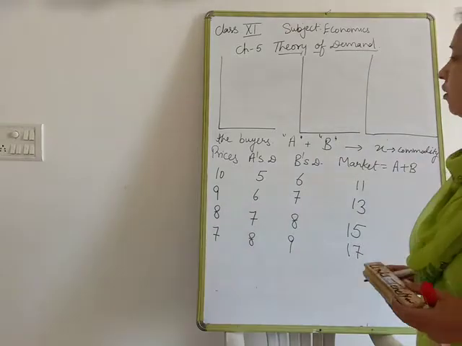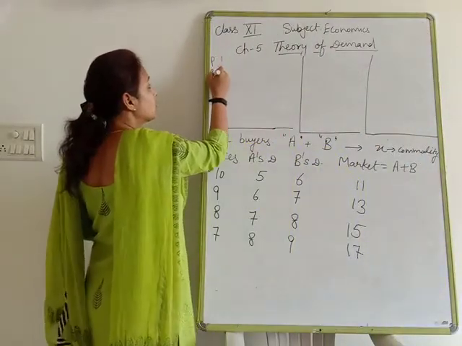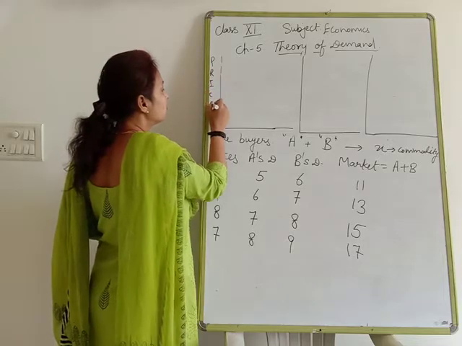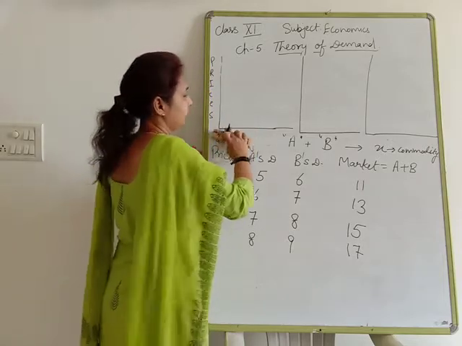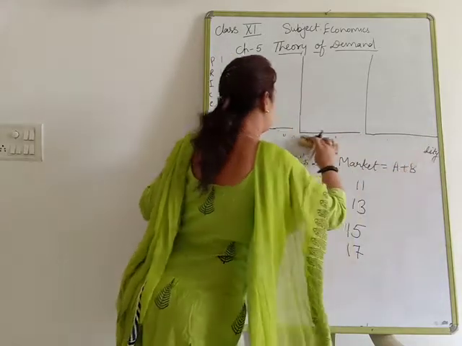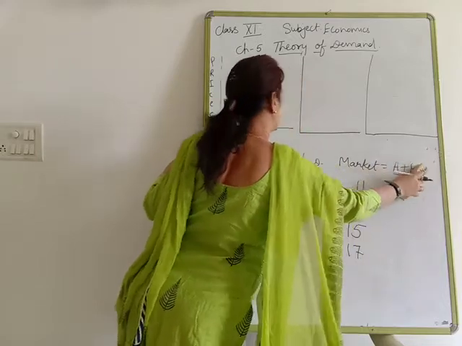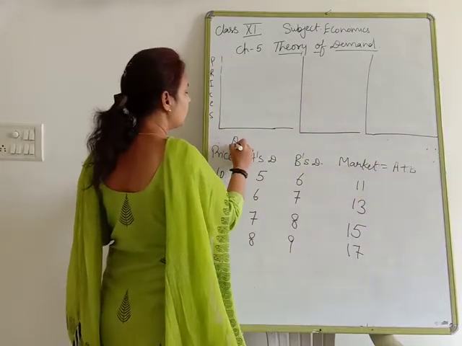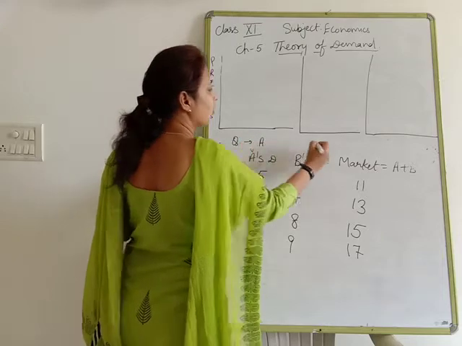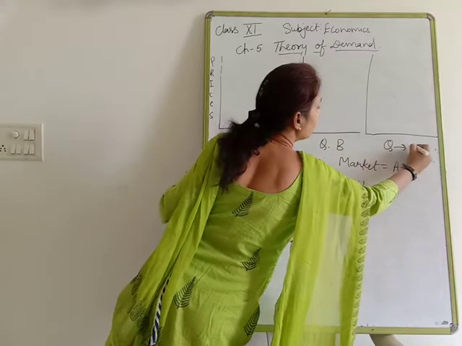Clear? Now here we are going to take prices as I told you. Here we are going to take quantity of A, quantity of B and quantity of market.